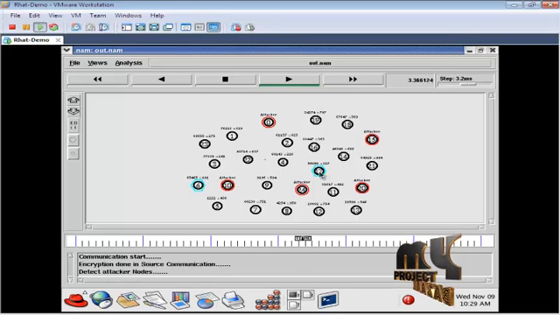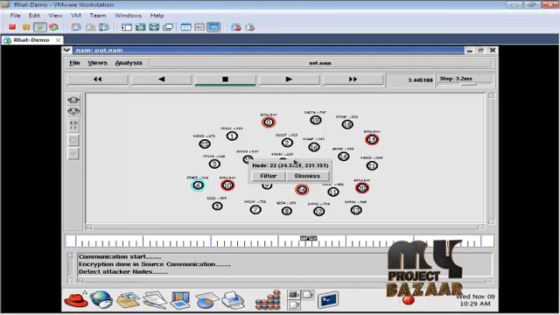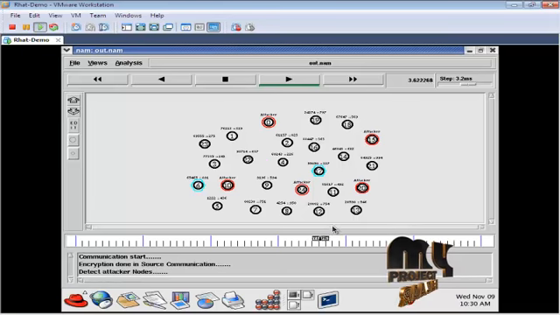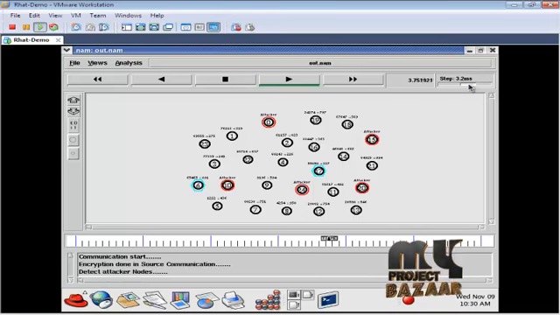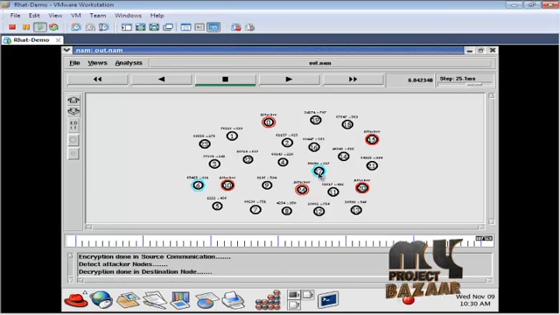So the source to destination communication is: 6 sends communication to 3, 3 sends communication to 22, 22 sends communication to 4, 4 sends communication to 17. The 24 is an attacker node, so the packet will be dropped. The destination has been reached, the communication is done, and the decryption is done here. Thank you for listening. Demo is completed.